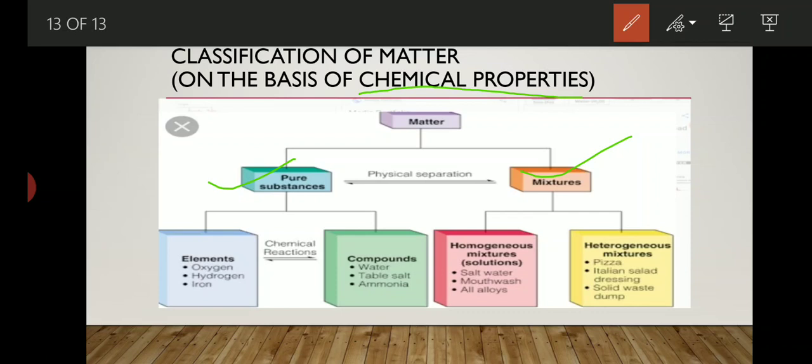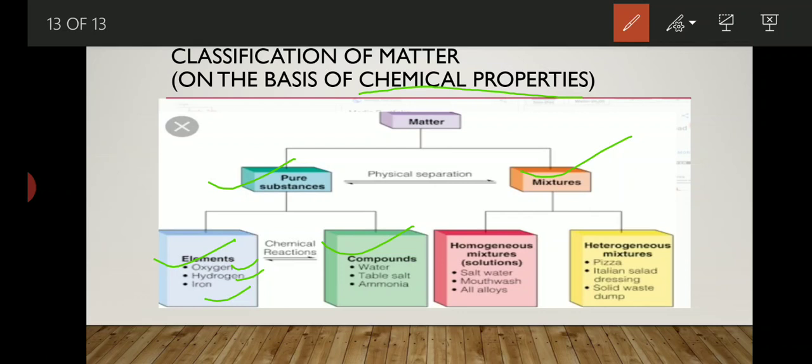Again, pure substance is divided into element and compound. An element is made up of a single type of atom, like oxygen, hydrogen, iron, or whatever single atom is there; that is represented as an element, considered a pure element.